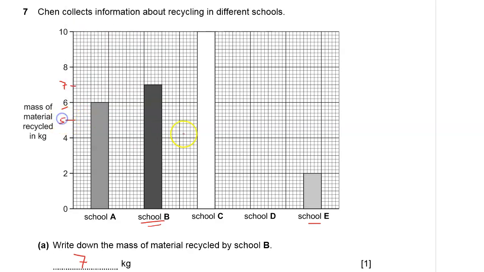Will be at 5 there. So school D will recycle at 5. So this is 5. Of course, you draw a bar chart at 5 for school D. Right there. So this is the recycle of school D at 5 kilogram.